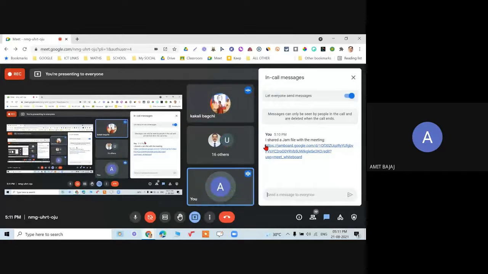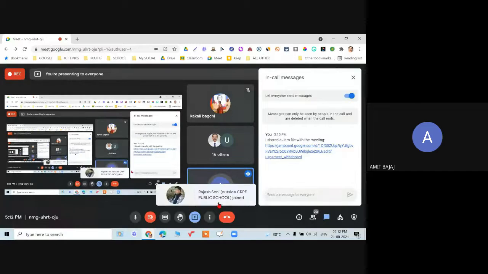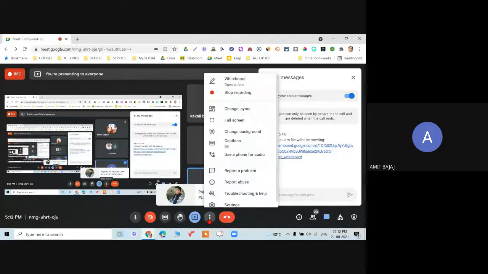Yeah, this is the default feature. As soon as I start a jam, it will be automatically created. I don't have to send this link. It is automatically sent by Google. Anyway, I'm not using the jam, I'm just demonstrating to you. Next is about the recording feature.